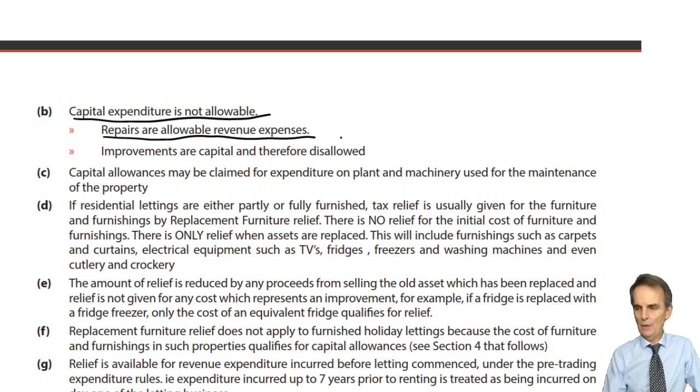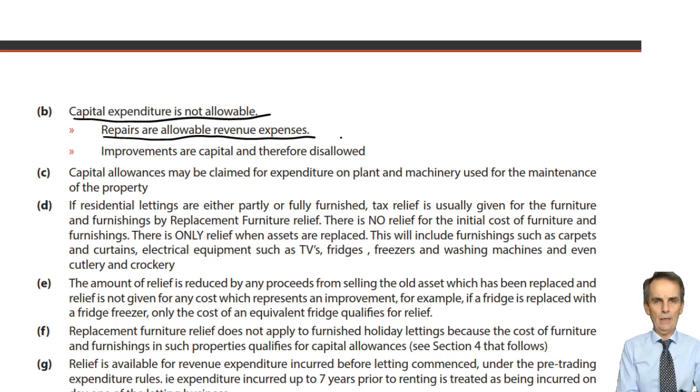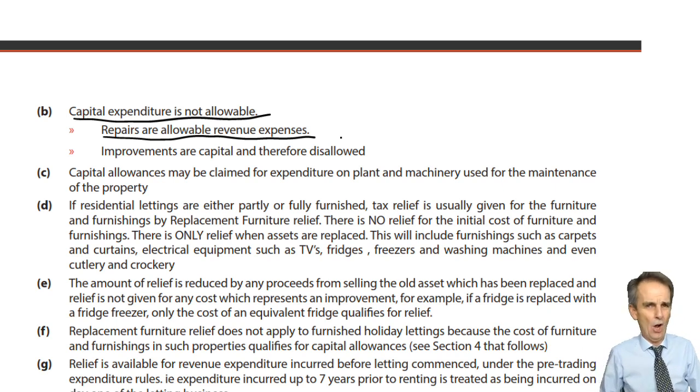Capital expenditure would be, for example, you choose to put a conservatory on the back of the house. So you build an extension on, you build a garage at the bottom of the garden. Those are capital costs that you would be incurring. Now, those will not be allowable expenses to go against your income. Now, you might think, well, that's a bit harsh because they're proper costs to do with the property. They're obviously making the property more valuable than it would otherwise have been. And that's where you will see eventually relief given for those capital costs.